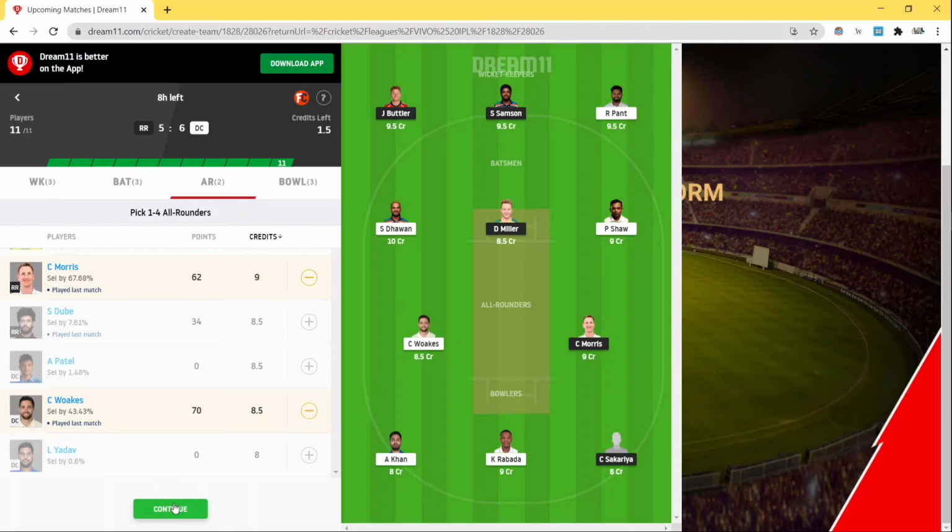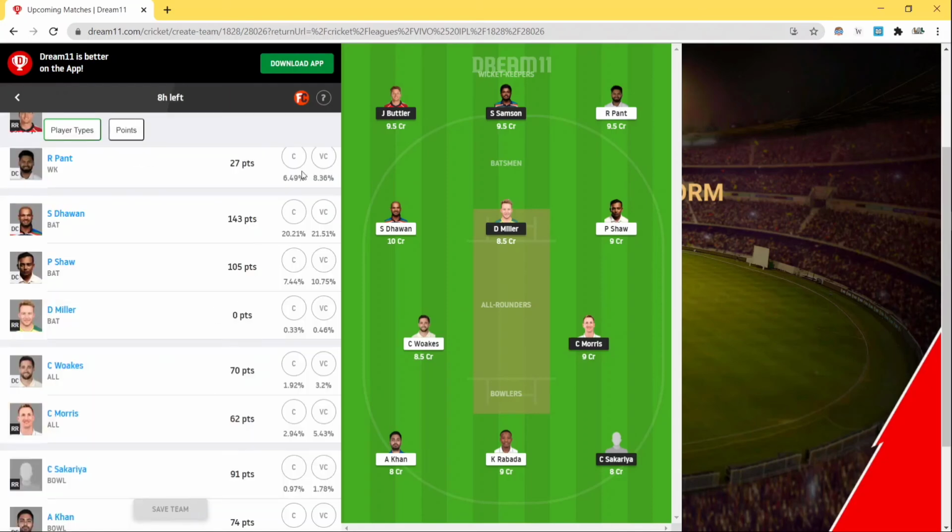So this is the team, and this is how it works. See, Prithvi Shaw and Dhawan, they will be having around an 80 partnership. Next comes Pant, and after Pant it is not Woakes, there is some other batting, but Woakes can also bat if wickets fall for these two pacers, and Rabada can rip them off. Even Avesh Khan can take wickets, and Chris Woakes can take wickets.